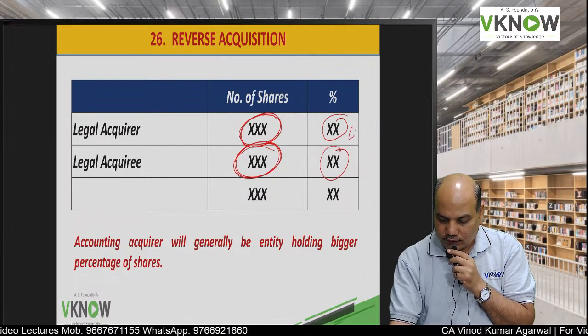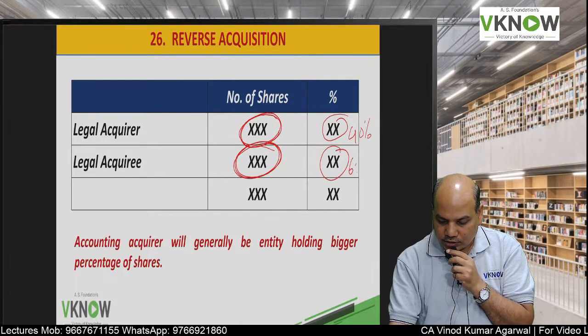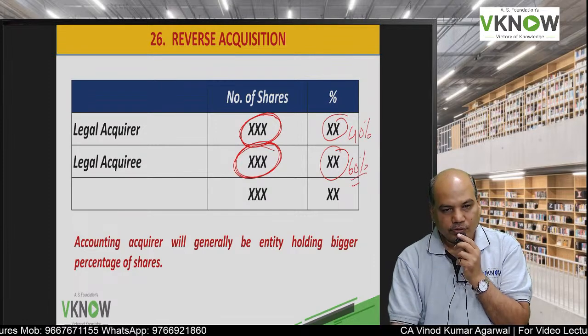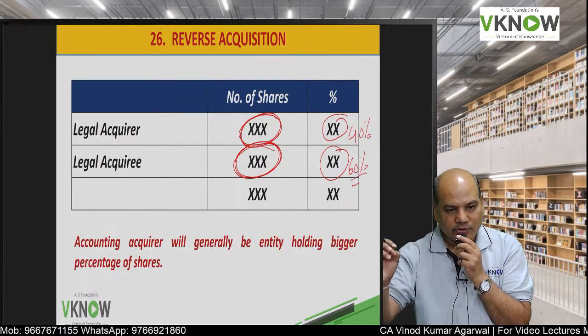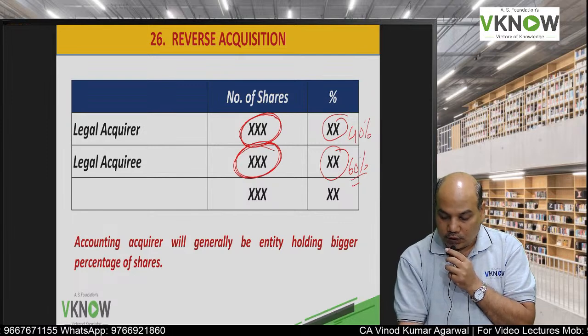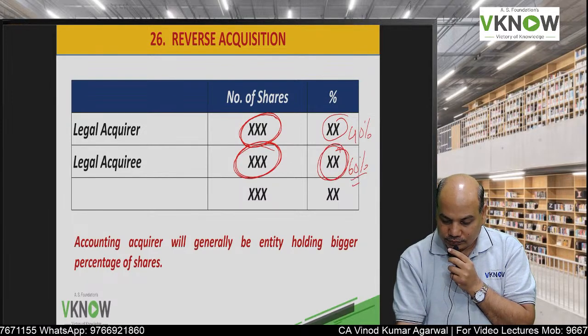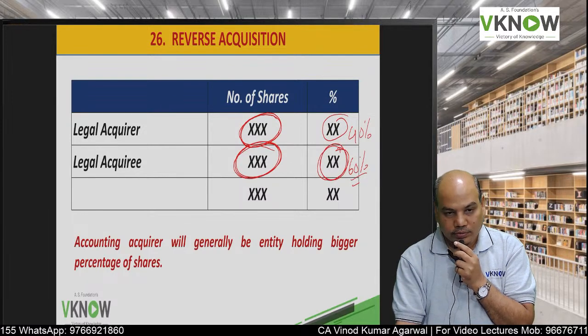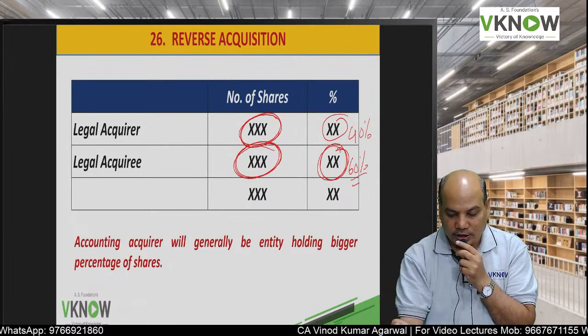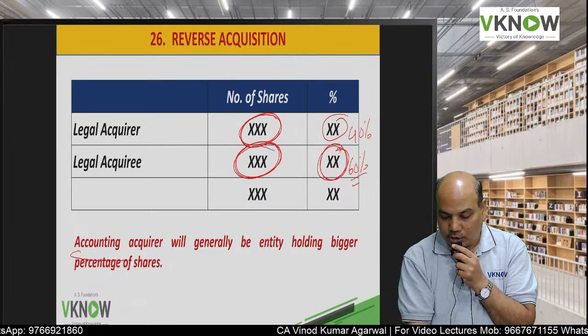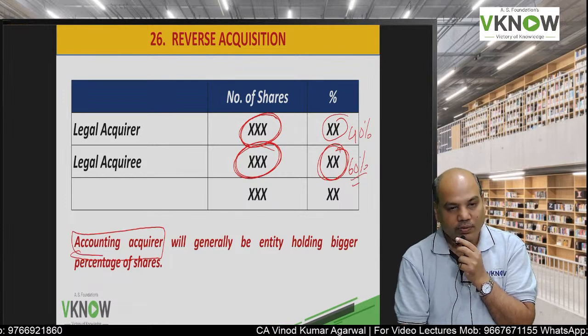Suppose this is 40% and this is 60%. Suppose in the merged entity this is the respective shareholding. If the legal acquiree is holding more shares in the merged entity, then that will be called the accounting acquirer.